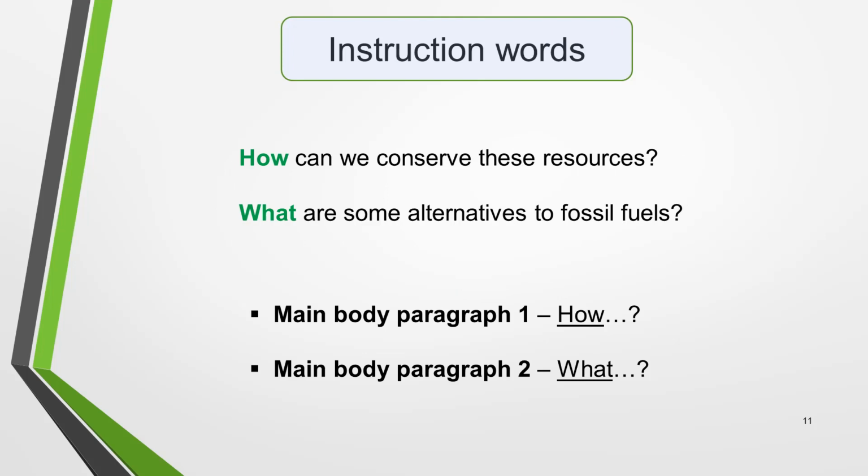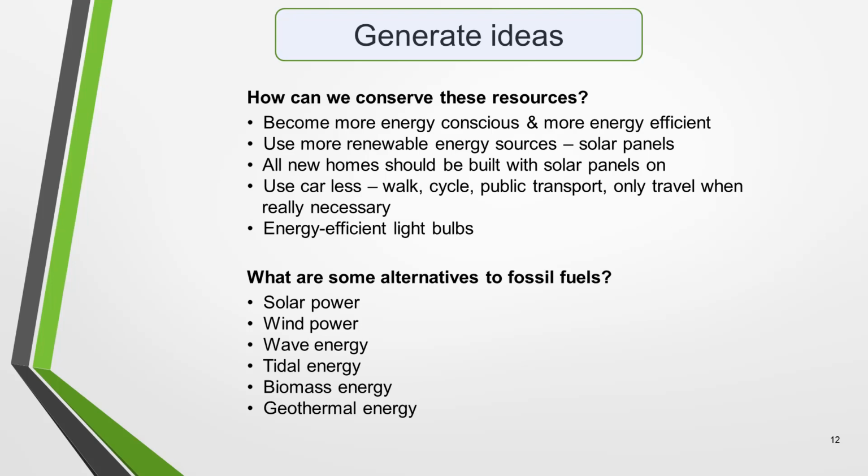The instruction words are the questions themselves. These tell you exactly what type of information is required, and each will become the topic for one of the two main body paragraphs. The first main body paragraph will answer the first question, how, and the second will answer the second question, what. The next task is to generate some ideas to write about.